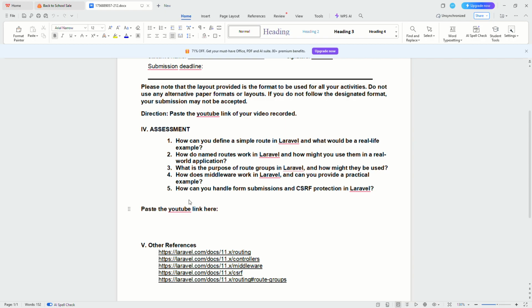And number five, how can you handle form submissions and CSRF protection in Laravel? CSRF protection secures form submissions from fake requests.